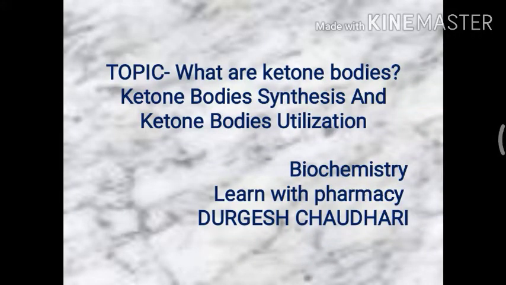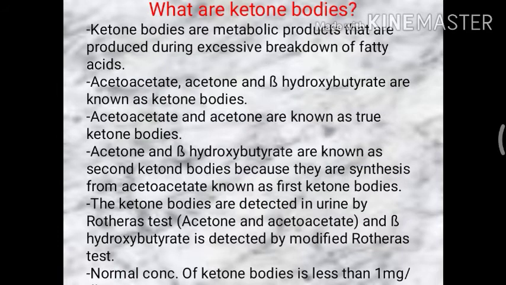So today we will discuss the topic: what are ketone bodies, how ketone bodies are synthesized, and how they are utilized. We will start with what ketone bodies are. Ketone bodies are metabolic products produced when fatty acids are broken down in higher amounts. Acetoacetate, acetone and beta hydroxybutyrate are the ketone bodies.